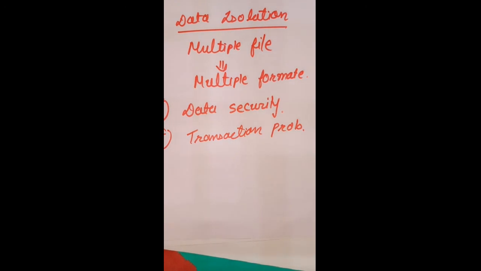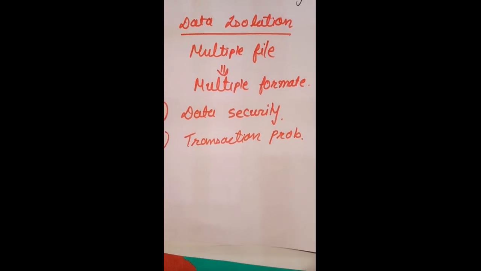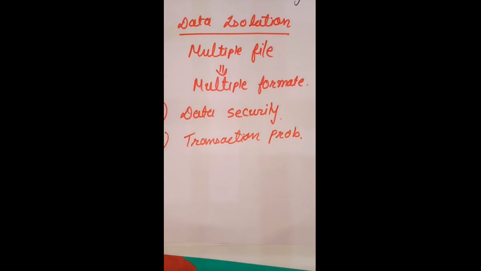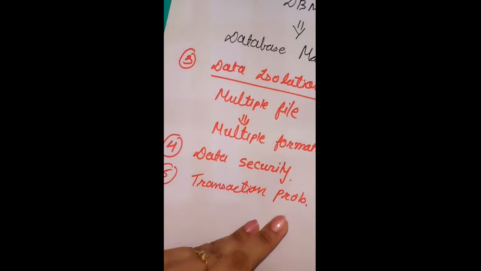So DBMS offers a solution to all these types of problems. This is the purpose of the DBMS. I hope I'm very clear to you. Once again we are revising what DBMS is. DBMS is nothing but a database management system.